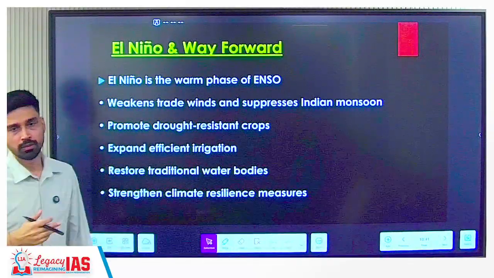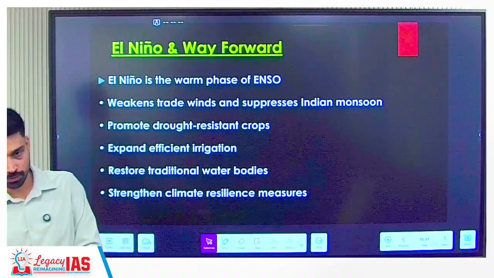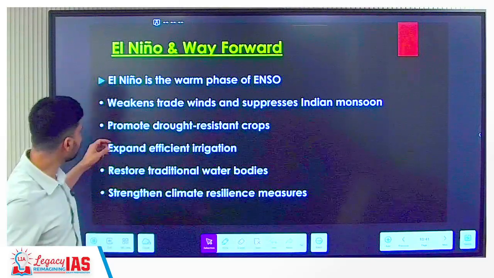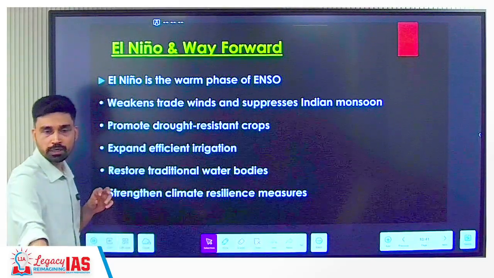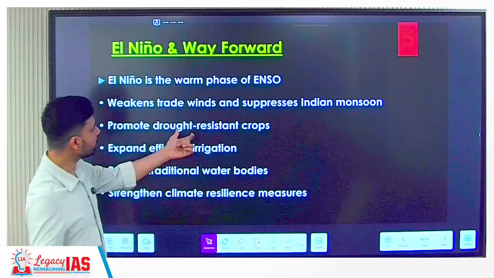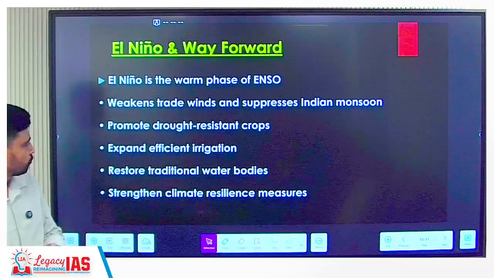What we can do? The problem is that in India, mostly the crops that we are growing are cereal crops. Cereal crops are water guzzling crops. They require a lot of water. So one thing you can do is to promote drought resistant crops, that means such crops which can grow even in low rainfall condition. So if the crops are able to grow in low rainfall condition, the effect of El Nino would be seen to a minimal extent, right?